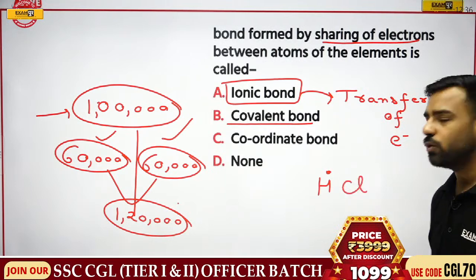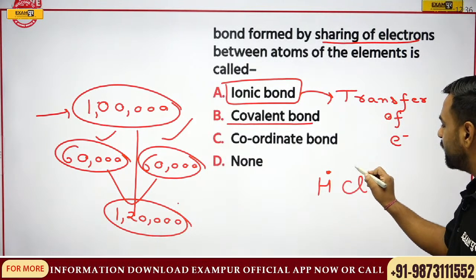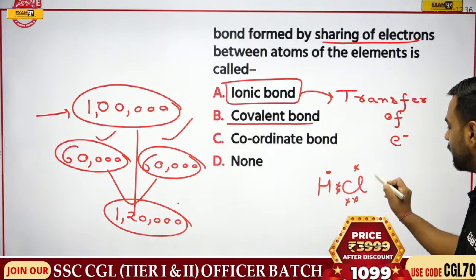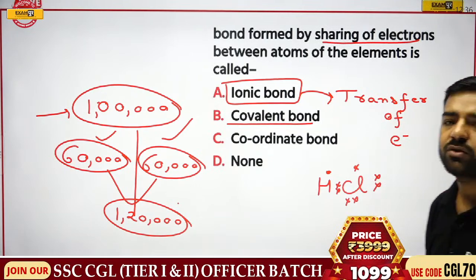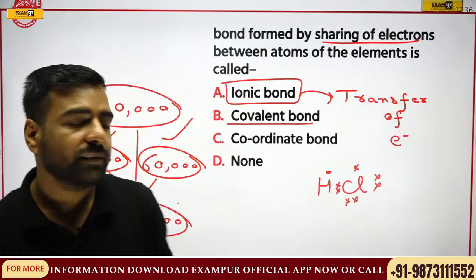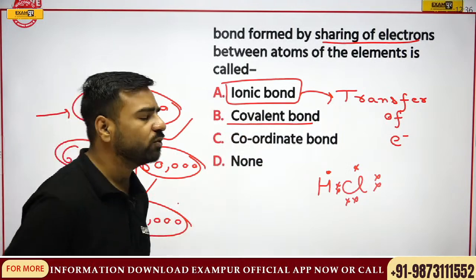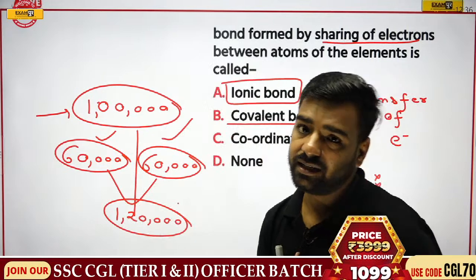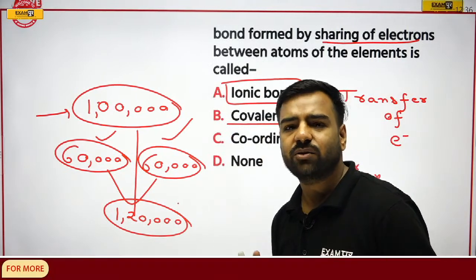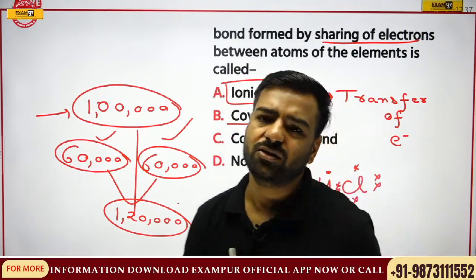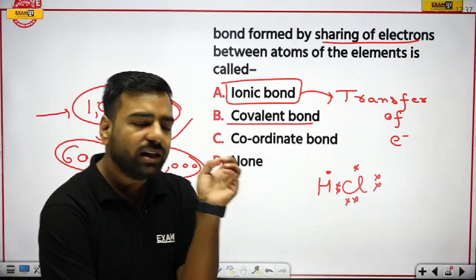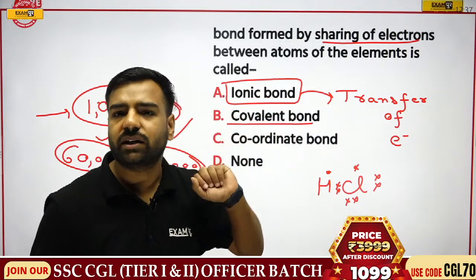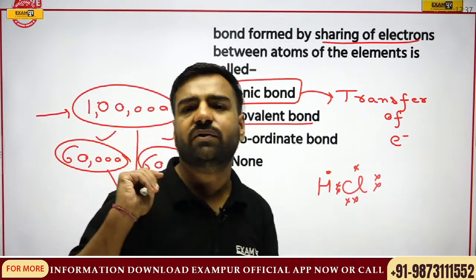And if I talk about chlorine, how many electrons do we have? 1, 2, 3, 4, 5, 6, 7. We have 7 electrons in the outermost shell. Now in this condition, hydrogen will say to chlorine, do you need 1 electron? Chlorine will say, yeah, I need it. Now chlorine will ask hydrogen, do you need 1 electron? Hydrogen will also say, I also need 1 electron. So chlorine cannot donate the electron, neither can hydrogen. That is, electron transfer is not possible.